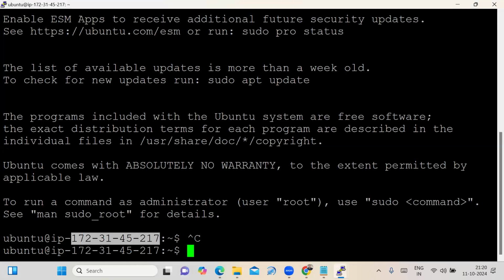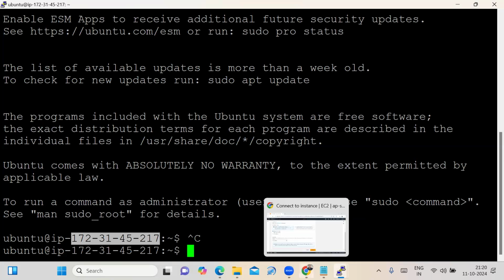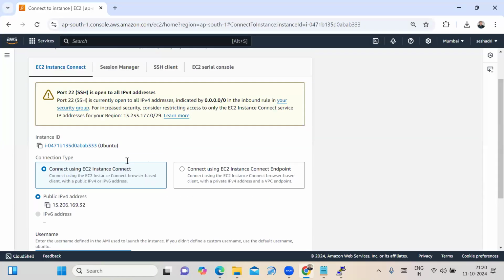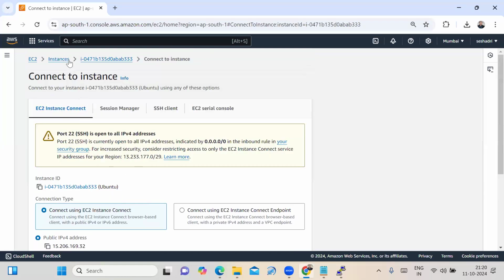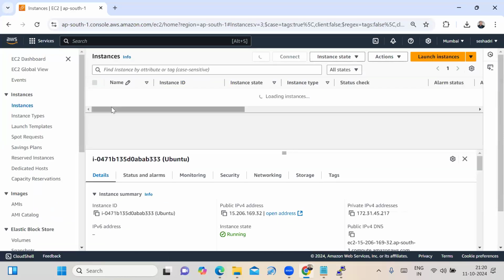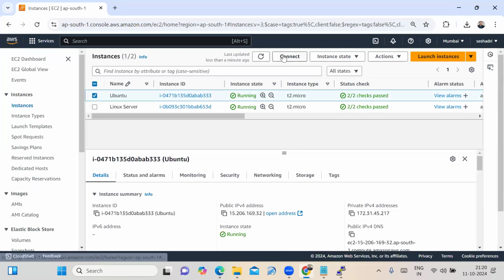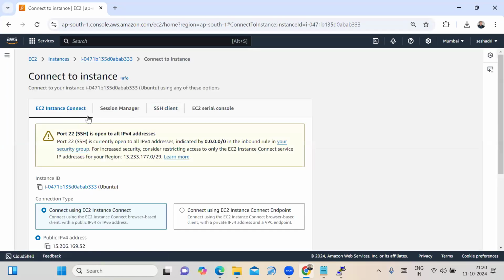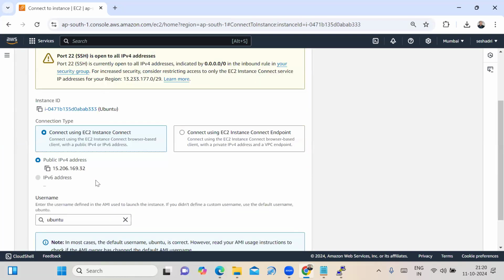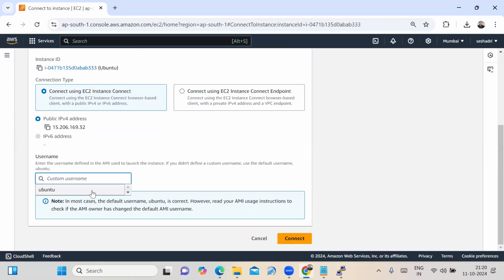Like that, if you need the Red Hat Linux server, we have to follow the same steps and check what the username is. How to check the username? You need to select the instance name, go to the connect option, where the EC2 Instance Connect option is there, and scroll down. Here we can find out the username.